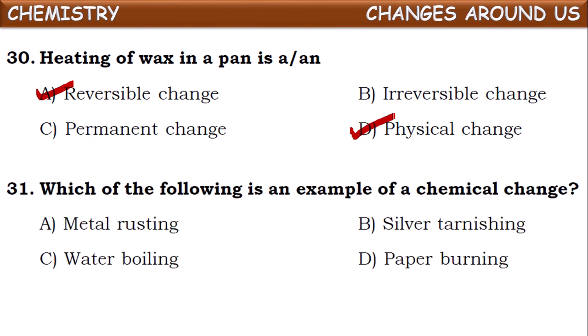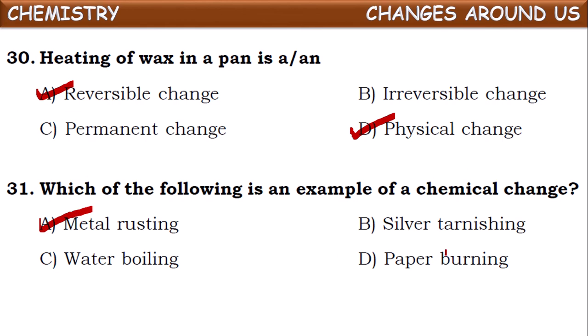Okay. Next one, which of the following is an example of a chemical change? Observe the given options: metal rusting, silver tarnishing, water boiling, paper burning. If you observe the first one, as we discussed in earlier sessions, rusting is the reaction of metals with oxygen in the presence of moisture, just like iron rusting. There a new substance is formed. So we can say it is one of the examples of chemical changes.